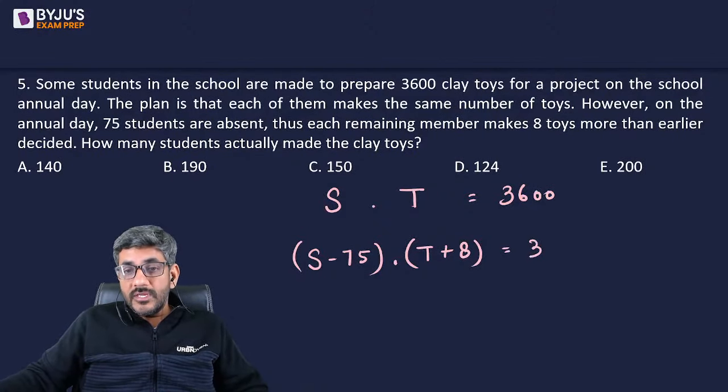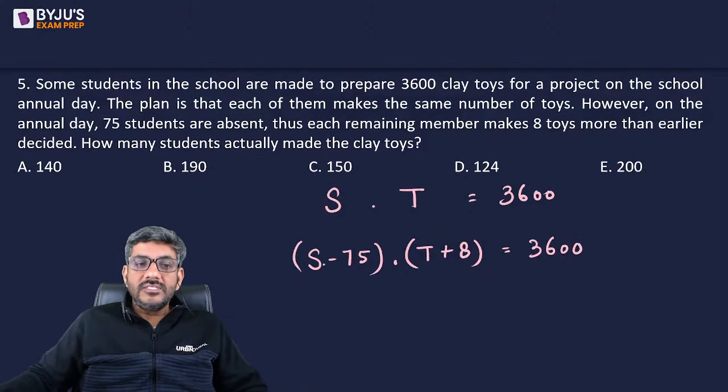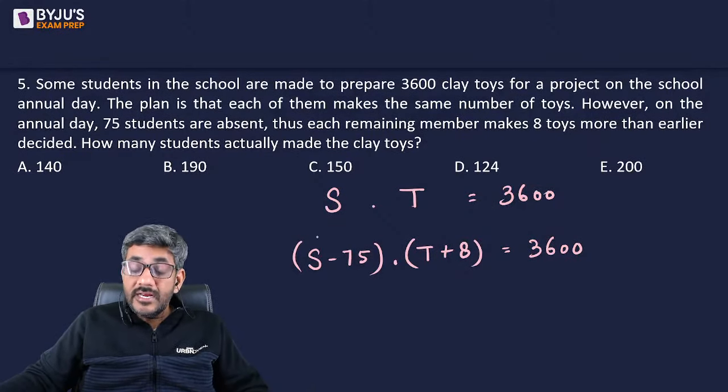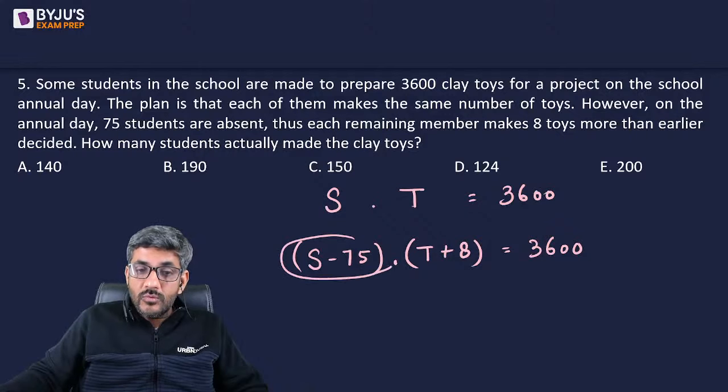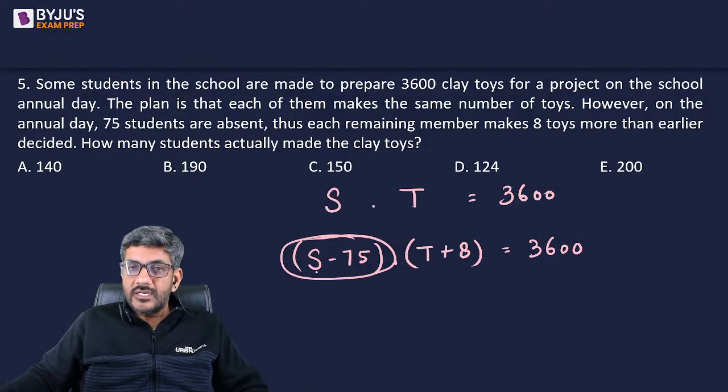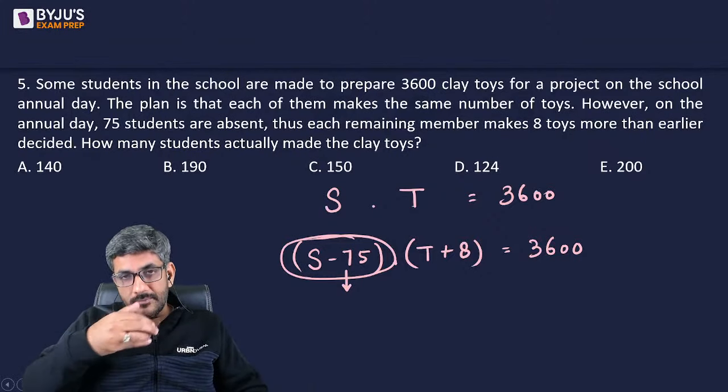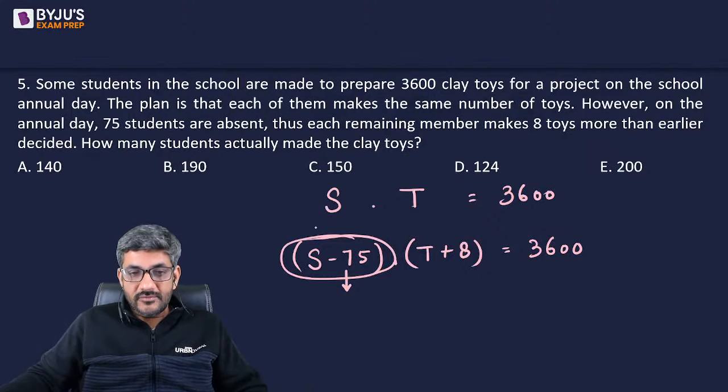And that should also be equal to 3600. Now the question is, how many students actually made the clay twice? Actually made the clay twice means what actually happened was this, that 75 students did not come. He's saying what is this value? This you have to figure out. Okay, what is this value? That you have to figure out.